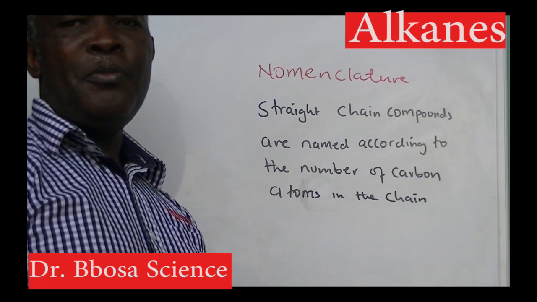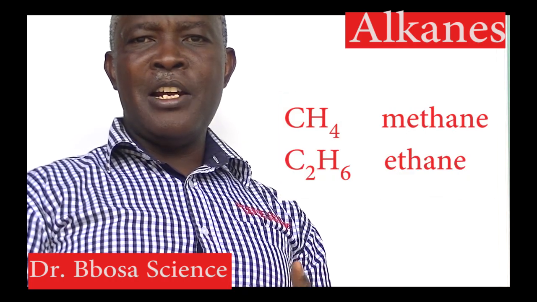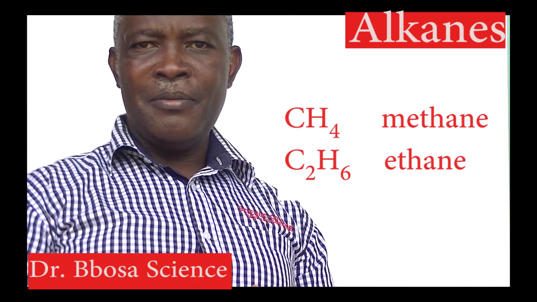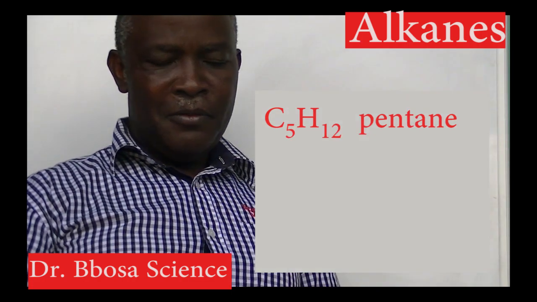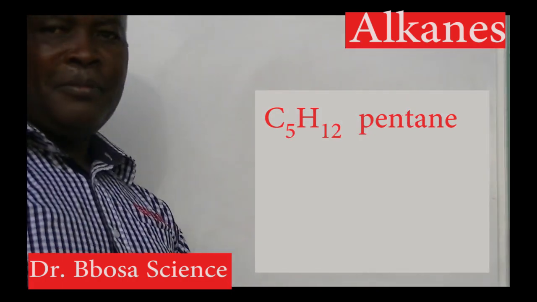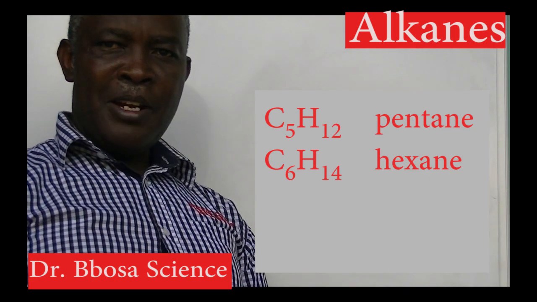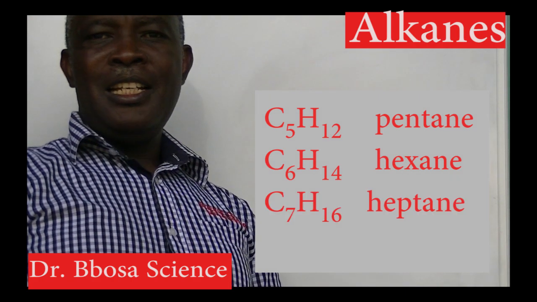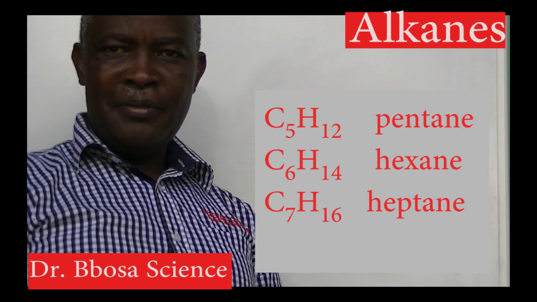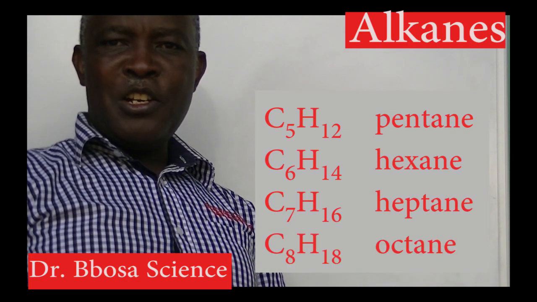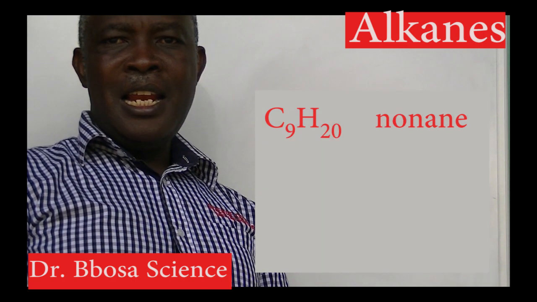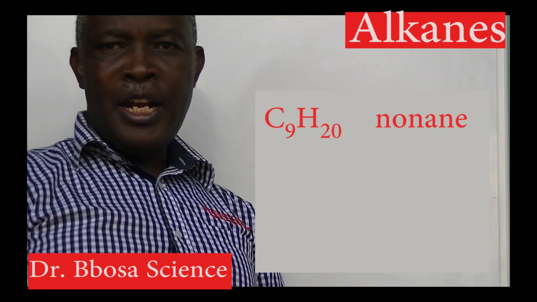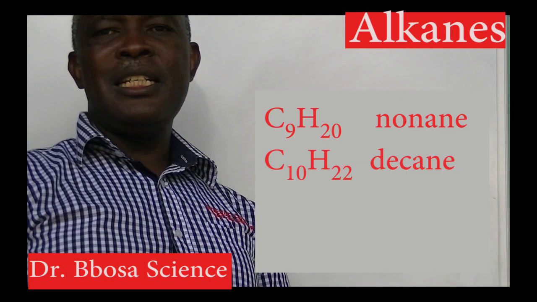For example, 1 carbon atom, methane. 2 carbon atoms, ethane. 3 carbon atoms, propane. 4 carbon atoms, butane. 5 carbon atoms, pentane. 6 carbon atoms, hexane. 7 carbon atoms, heptane. 8 carbon atoms, octane. 9 carbon atoms, nonane. 10 carbon atoms, decane.